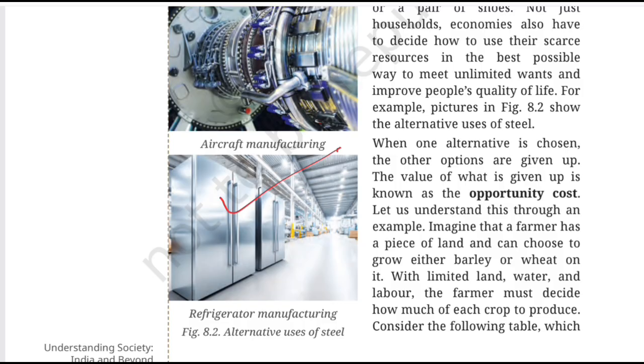Now here is the economic question I want you all to think about. What is common in all these three images? The one common thing among all these three images is the metal, steel. The same resource can be directed towards different purposes. But imagine that the available steel is limited.